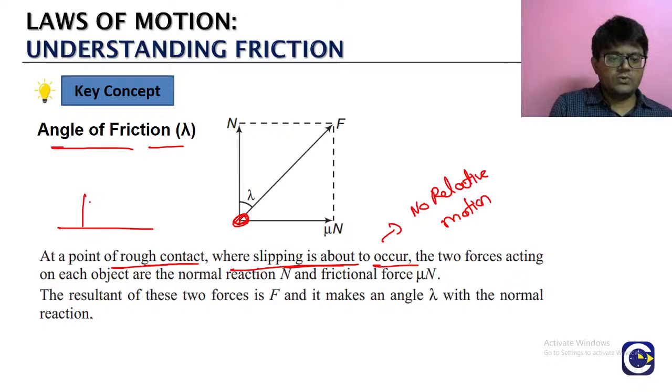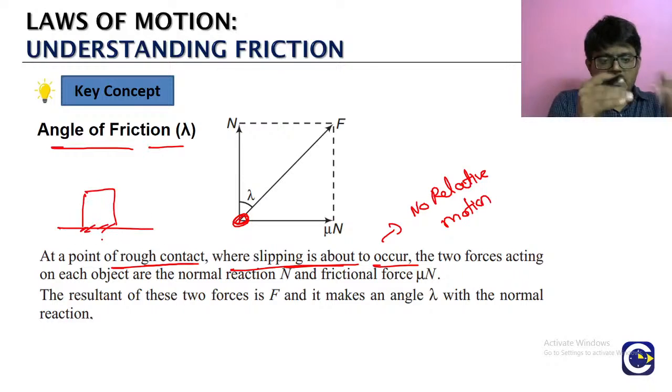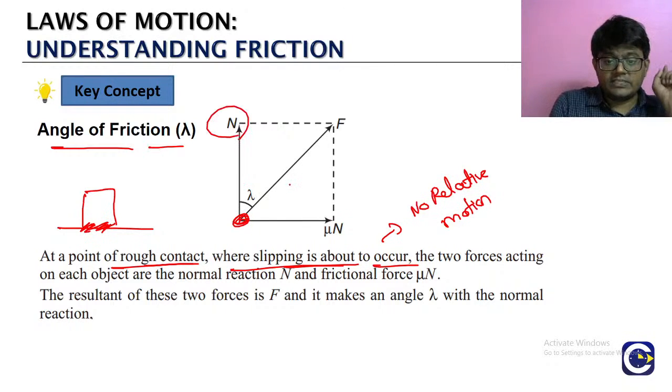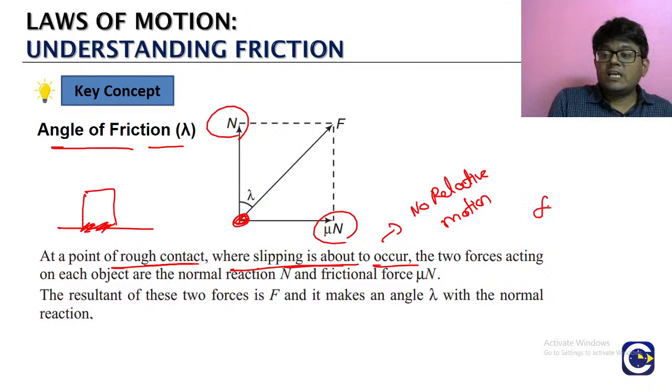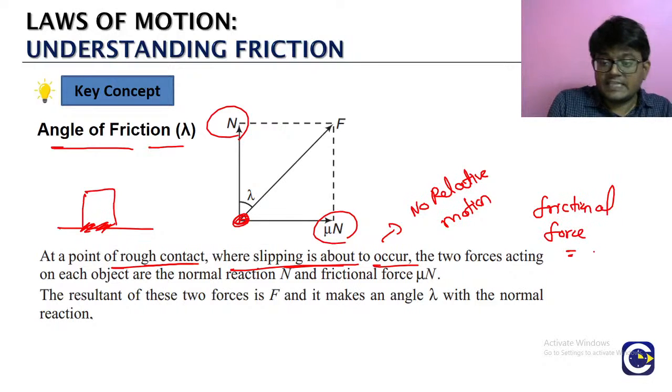இப்படி யோசிச்சு பாருங்க, like you have an object and there is a surface. இந்த ரெண்டுக்கு நடுவுல there is no relative motion yet. There is only tendency of motion. Okay, so tendency of motion and there will be what? At the contact, right, there will be two contact forces. One normal reaction, ரெண்டாவது என்ன? Friction. So here we are looking at the situation where the slipping is about to occur, means frictional force, static friction தான், but frictional force will be equal to what? The limiting value.